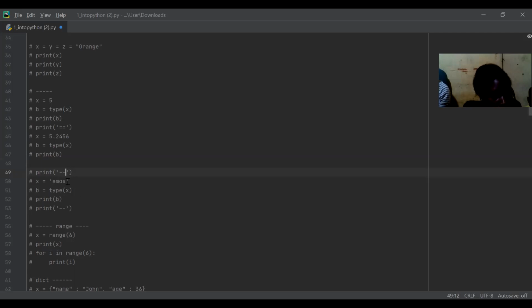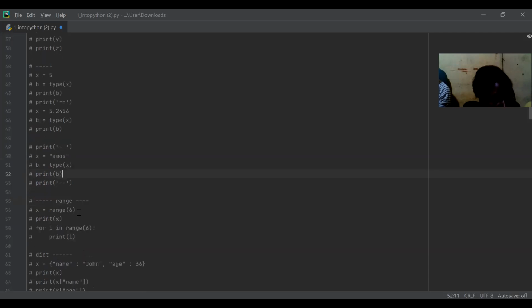The type of x is a string. First of all, this isn't correct, it must be written this way. The type of x is a string. So when I print b, it will print string. So what this will give me is a double hyphen, then string, and then a double hyphen again, right?